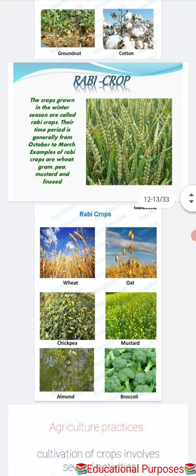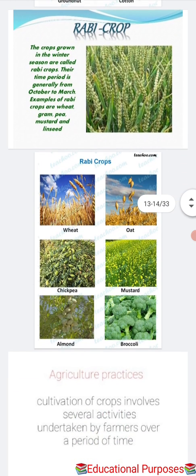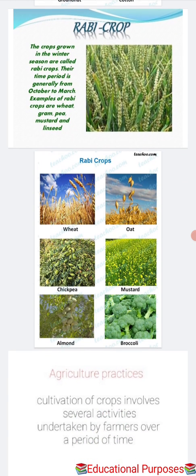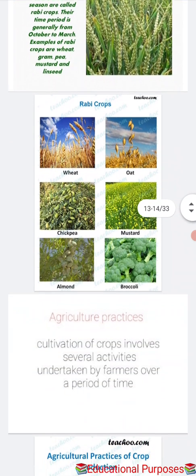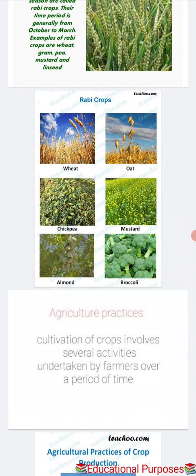Okay, now we will see some basic practices of crop production. First, I introduced you to what is meant by a crop. Now we will move to how the agricultural practices are done. Agricultural practices means the cultivation of crops involves several activities undertaken by farmers over a period of time. In simple language, to cultivate the crops, farmers do several kinds of activities over a period of time, like the rabi crop is from October to March, and the kharif crop is from June to September.